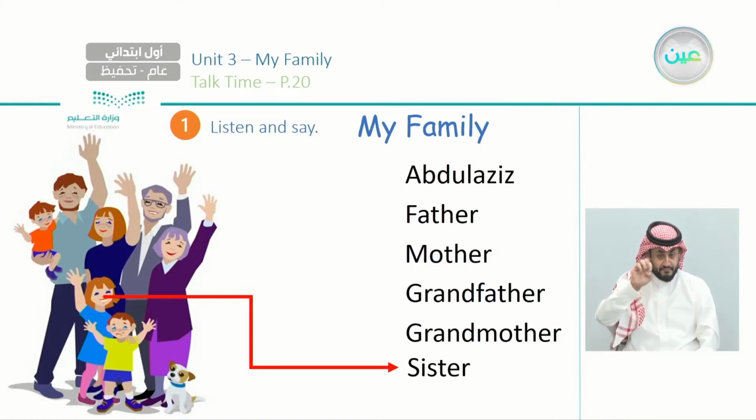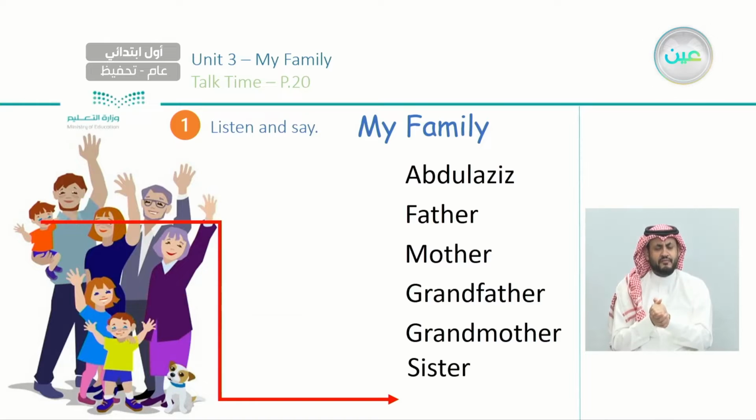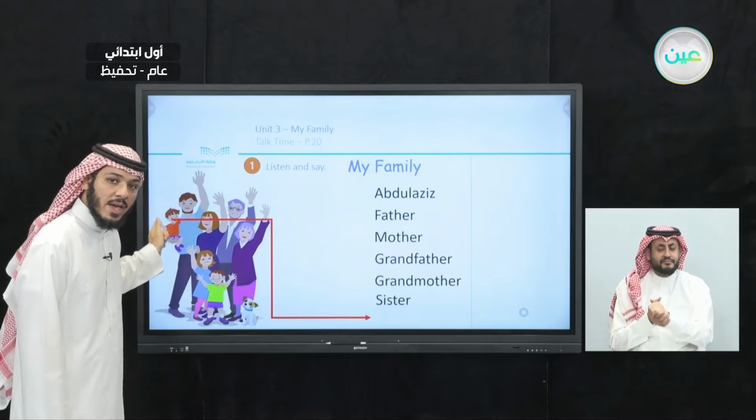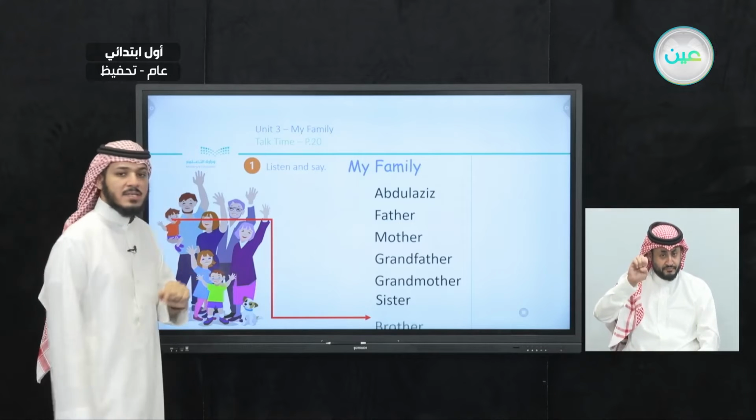So again, Abdulaziz, this is the name of the boy. We have father, mother, grandfather, grandmother, sister, and we have a little boy here with the father. Who is this boy? This is the brother of Abdulaziz. Excellent.